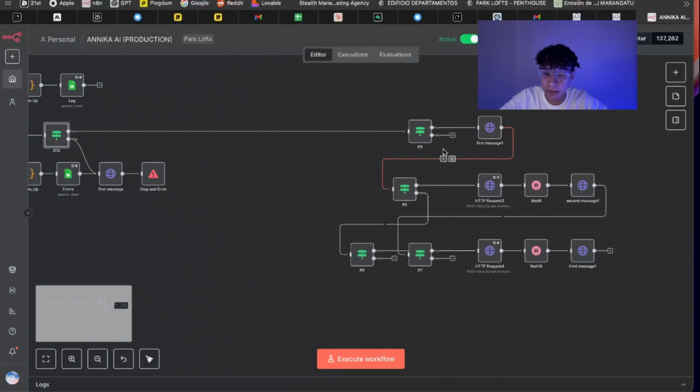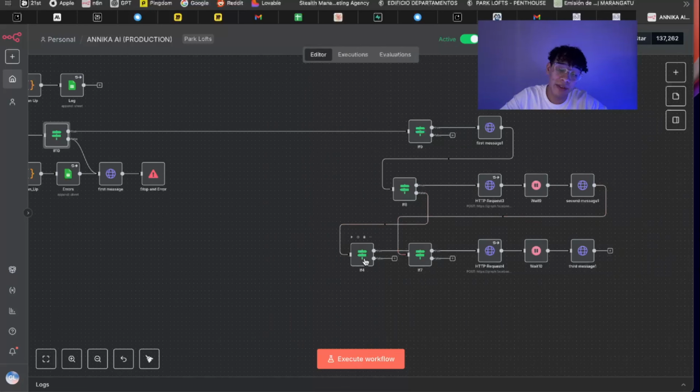After that, we have the same messages. We have the first message. We see if we have another message. We put the typing animation, wait, send the other message. We see if we have a third message. We put the typing animation, wait, and send the third message.